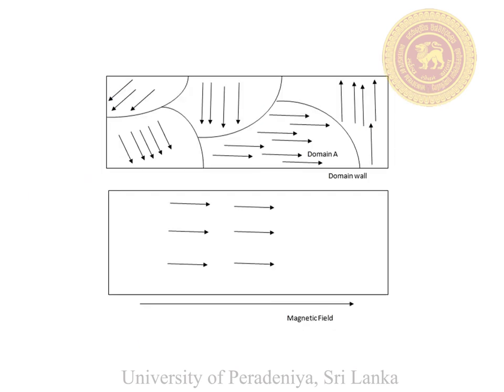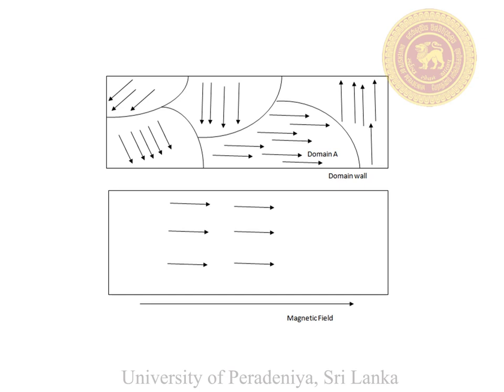In the first picture, you can see a ferromagnetic material without any applied magnetic field. The magnetic moments are in different directions in different domains. The wall between two domains is called a domain wall. When we apply a magnetic field, the magnetic moments rotate into the direction of the applied field, or the size of domain A becomes larger. So when the size of domain A becomes larger, the domain wall starts to move.